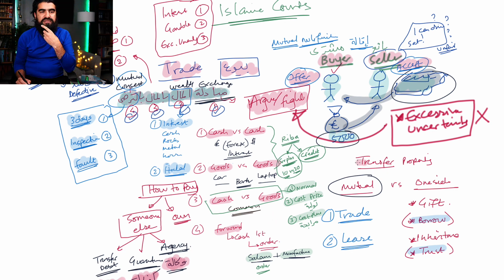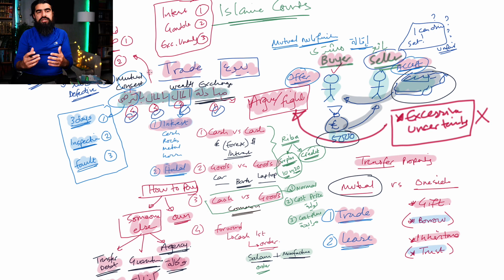And then we said transfer of property can occur in two ways: gifting and inheritance. Borrowing is not a transfer of ownership, although it is a form of transfer, and trust is also the same. And the mutual two-sided transfer is either in the form of trade or leasing. Both are going to be covered in the whole section. What is mal? We said people have to be interested in it, and it has to be halal. You can't have haram mal. How do you pay? You can either pay on your own, or you can get someone else to pay through agency, guaranteeing, or transfer of debt.